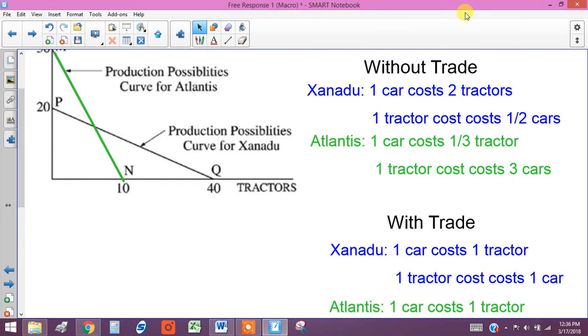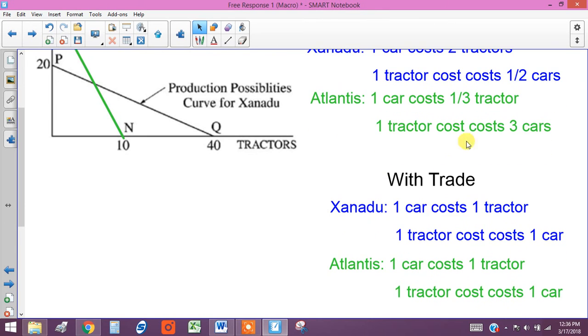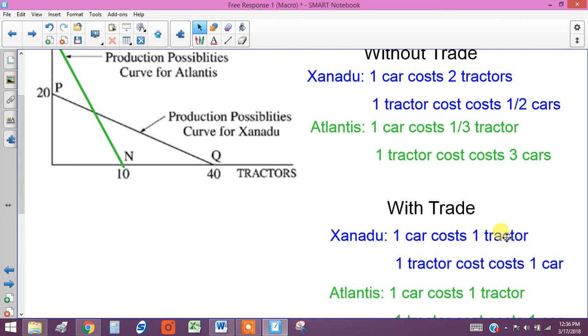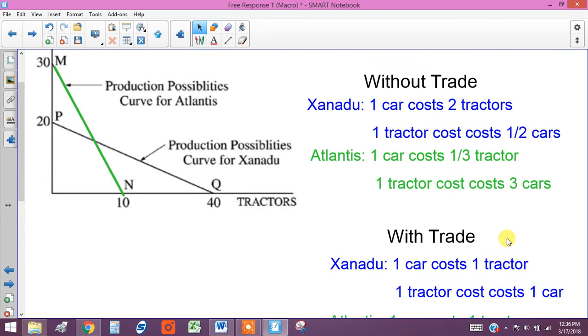So it's very easy to see here where the advantage is, right? For Xanadu, if they don't trade at all, one car costs two tractors. So it's very easy to see that if they do trade, a car is half as expensive. It only costs one. So they should want to trade a tractor for a car.